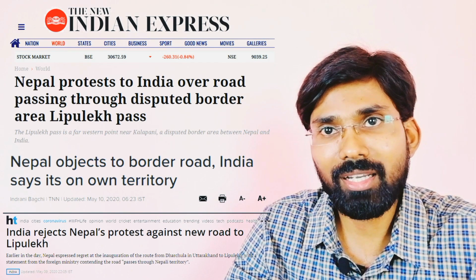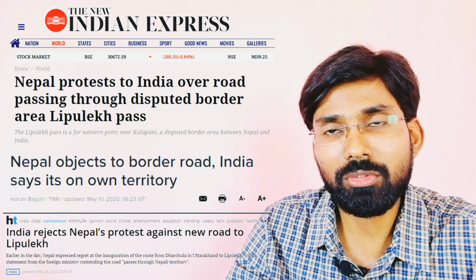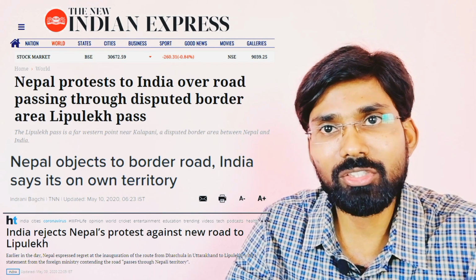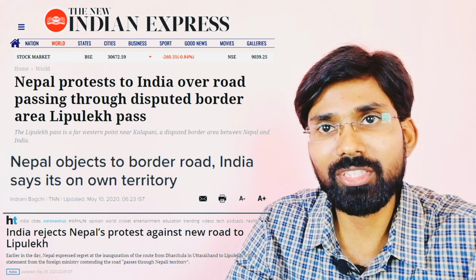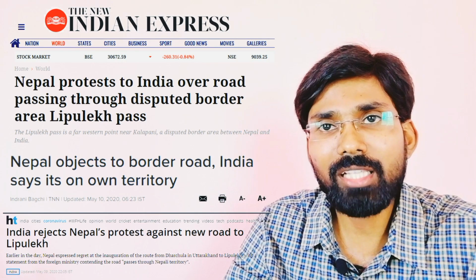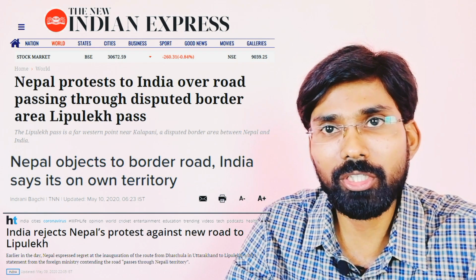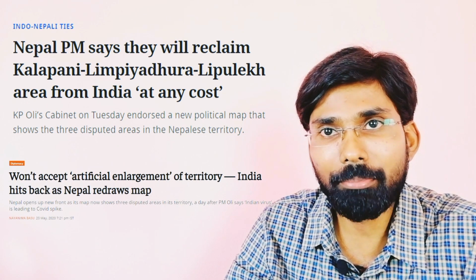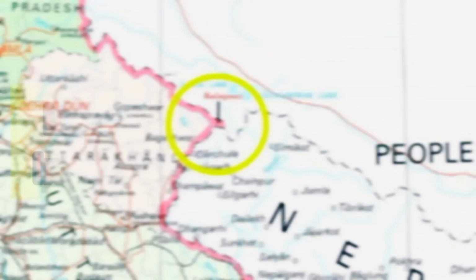The Indian Ministry of External Affairs responded to Nepal's allegation, saying that the link road, which runs through Pithoragarh district of Uttarakhand, lies completely within India's territory and that India is fully committed to resolving boundary disputes through bilateral dialogue. However, Nepal responded by publishing a new political map in which the Kalapani region was shown as its territory.